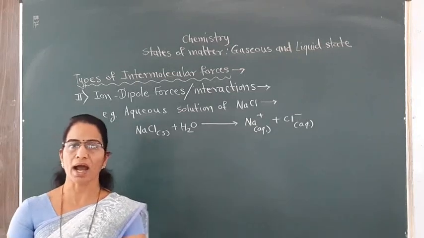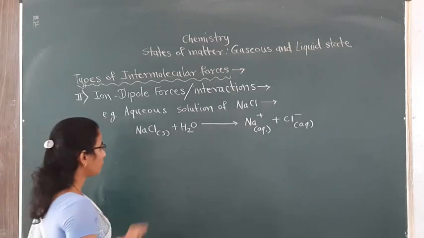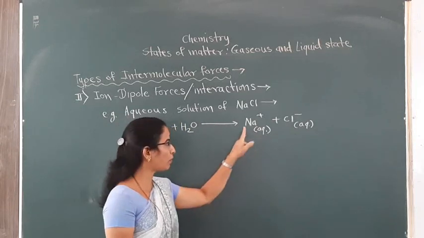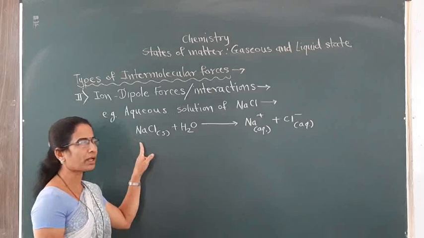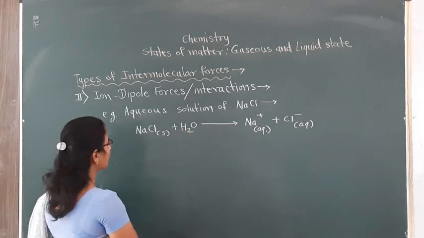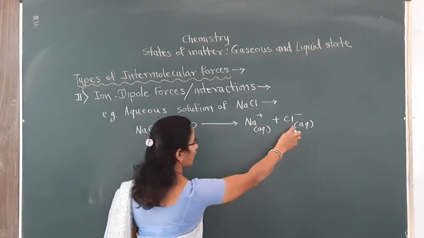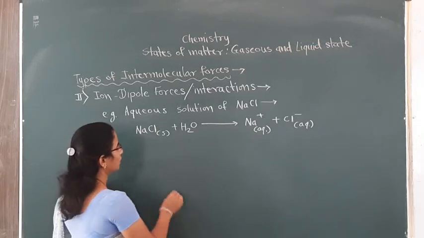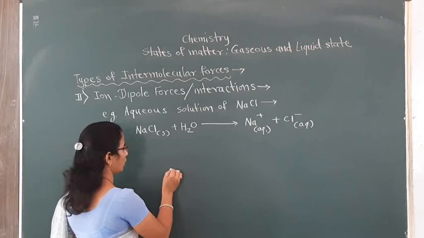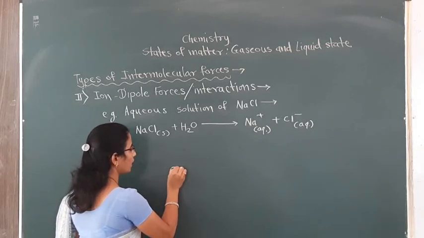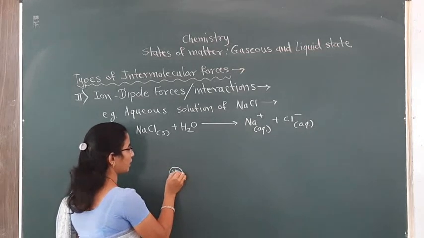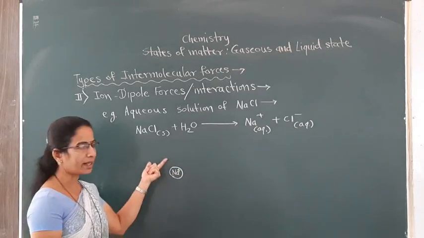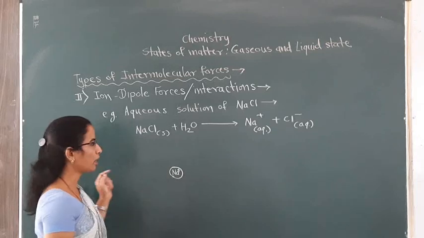What is meant by hydration? We will see here. When such Na+ and Cl- ions are formed by dissolution of NaCl in water, both the ions get surrounded by the corresponding water molecules. Let's see. Here I will take the Na+ ion. Now this Na+ ion is getting surrounded by the water molecules.